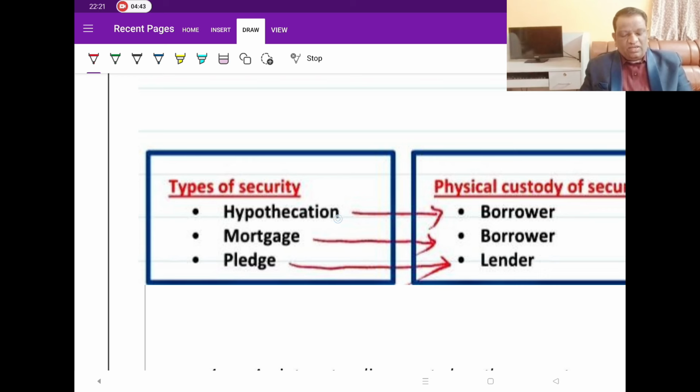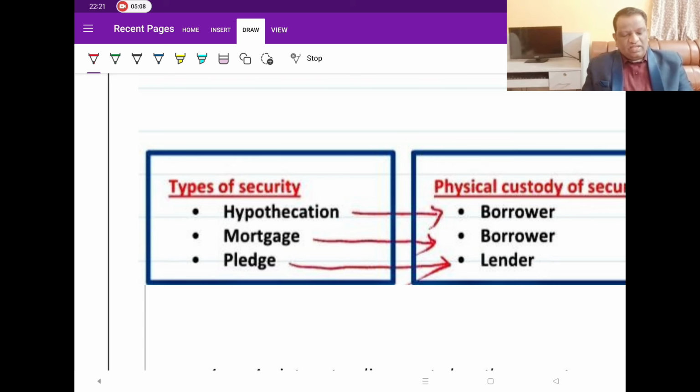So the movable asset is kept as a security. The best example is a vehicle. Whenever you take a vehicle loan, you hypothecate the vehicle with the lender, the banker or the creditor funding it, but it is the borrower who uses the vehicle.